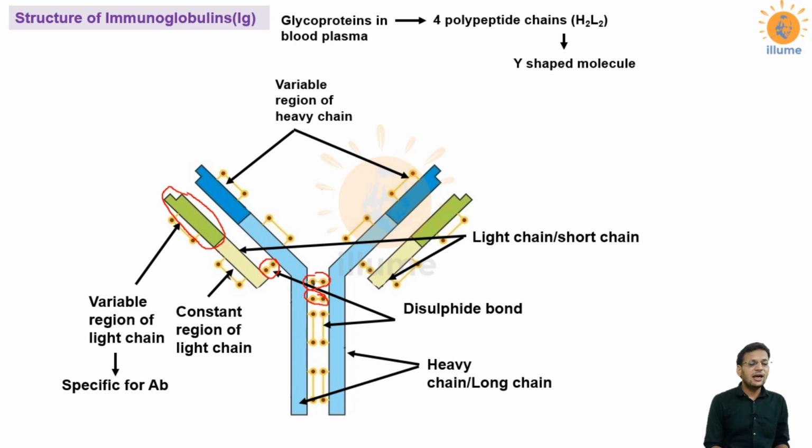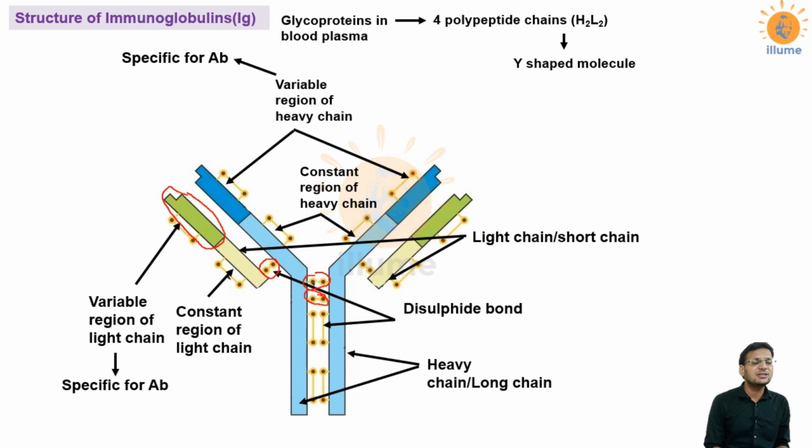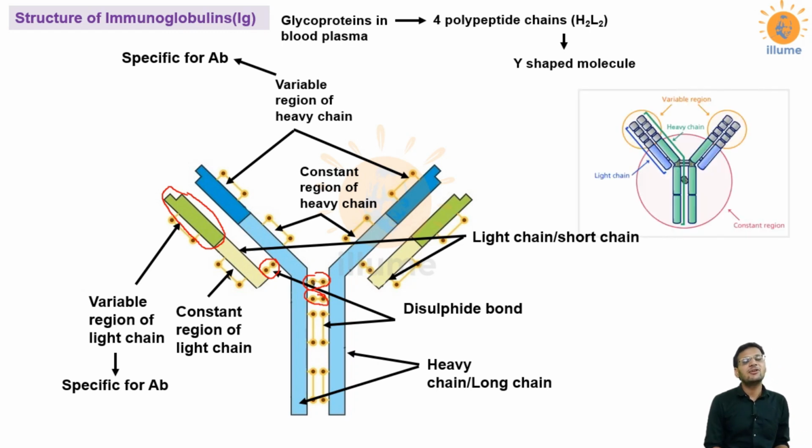Similarly, on the heavy chains also, similar regions are there: variable region of heavy chain and constant region of heavy chain. The variable region is responsible for the specificity of the antibody, as it is different in different antibodies, and the other one is the constant region, which is the same. Now as you can see in this picture, the entire structure present in this bigger circle is the constant region, and the regions inside these two smaller circles are the variable regions of both the light chain and the heavy chain.